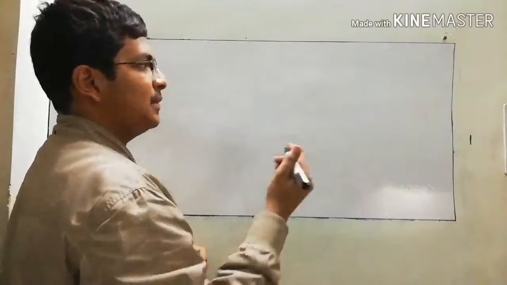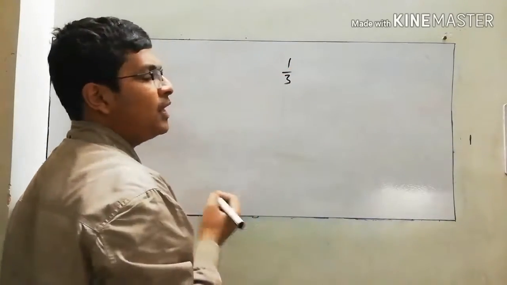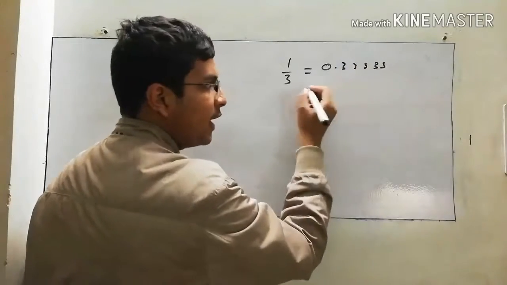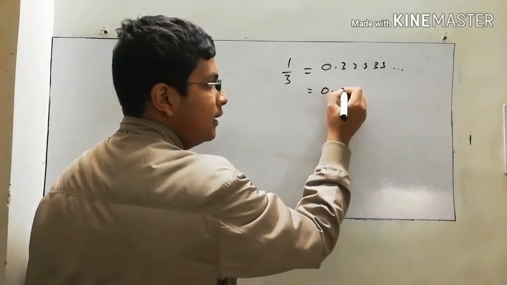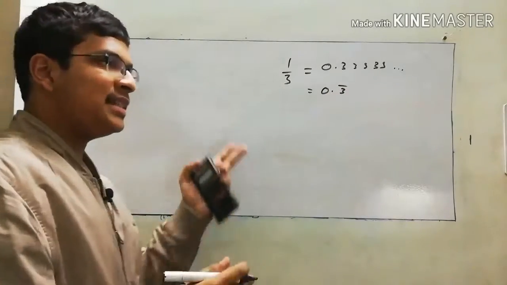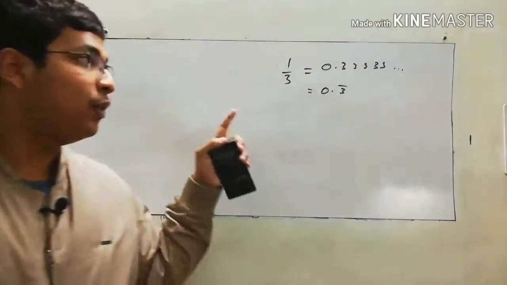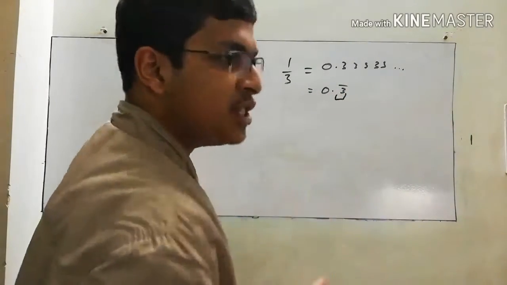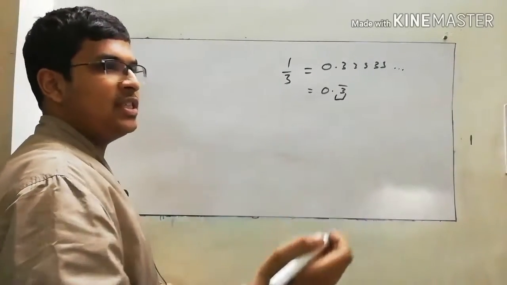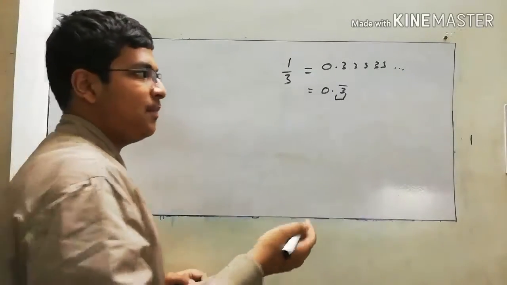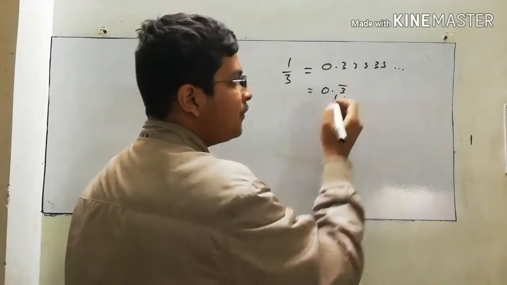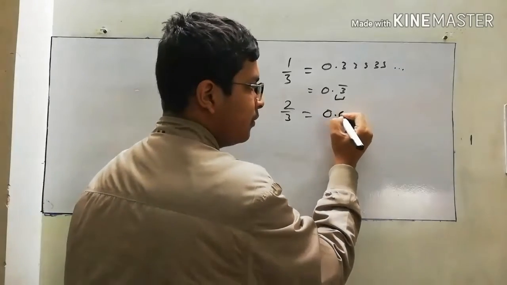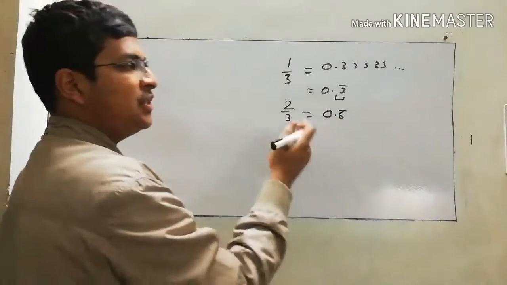So let's talk about other decimals. For example, 1 by 3. What is 1 by 3? It's 0.3333, or else it is 0.3 bar. It means it is a recurring decimal, but it has a periodicity of only 1. What is periodicity? It's the number of digits, the number of places after which a recurring decimal repeats itself. So the periodicity of this is 1. Similarly, for 2 by 3, it is 0.6 bar, which also has periodicity 1.